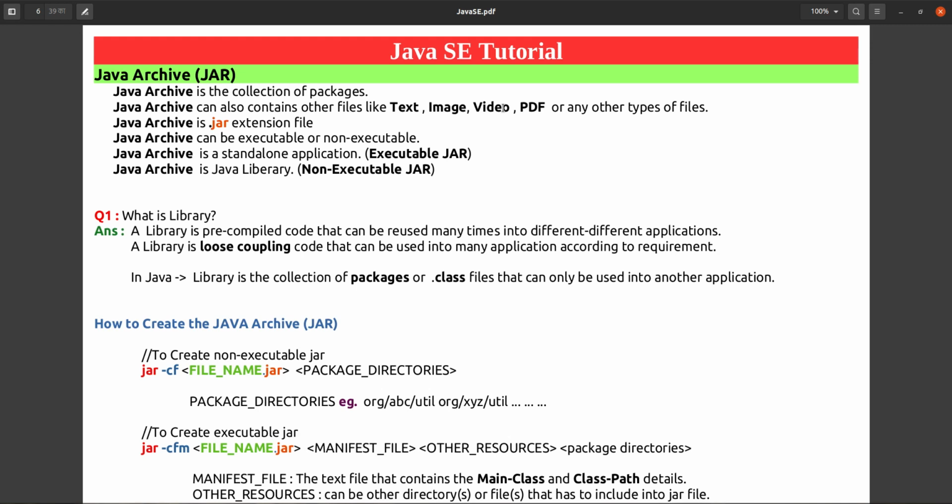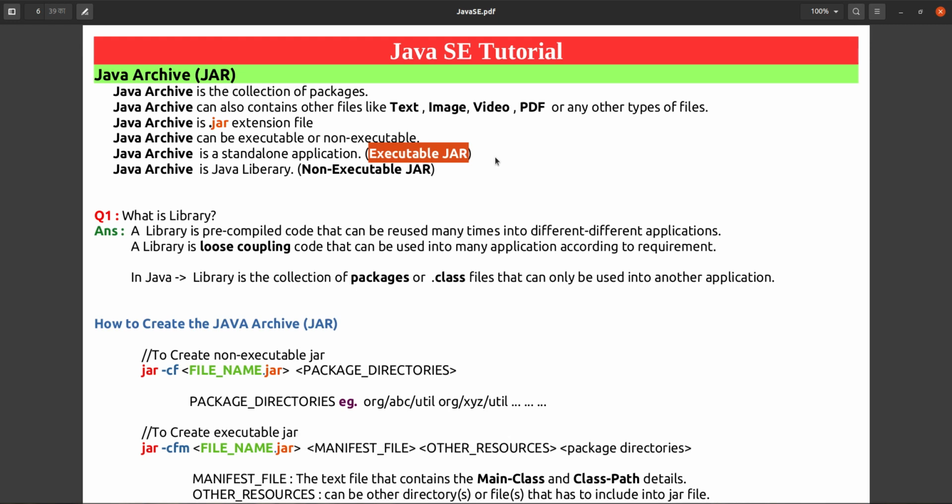Executable means what? Executable means the jar file can have a starting point of application, that is, it can have a main method in a main class. It's not compulsory that you give the class name as Main.